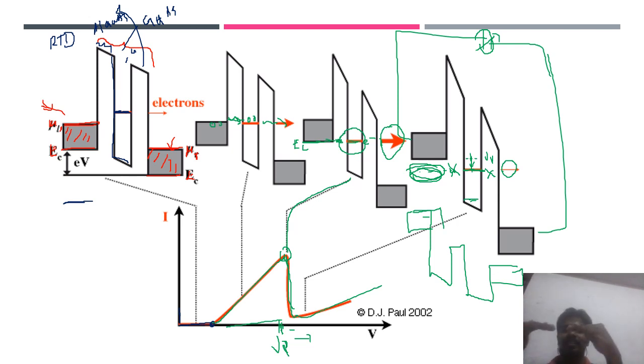It will increase even as we increase the voltage. If it is not matching, then there is no tunneling. If the Fermi level or EC is not matching, the level goes down. If the center potential level goes down, there is no tunneling, meaning there is no charge carrier available to tunnel to that energy level. So the current is decreasing.